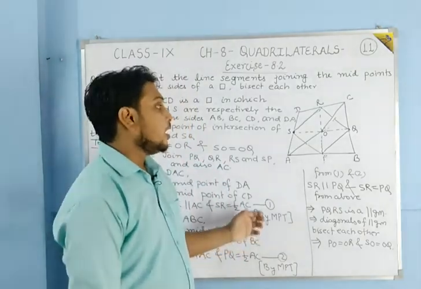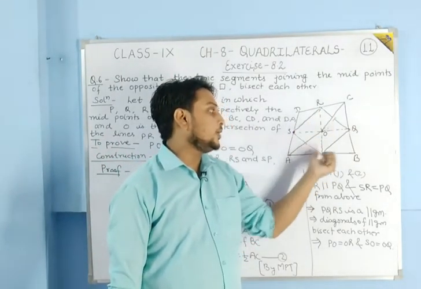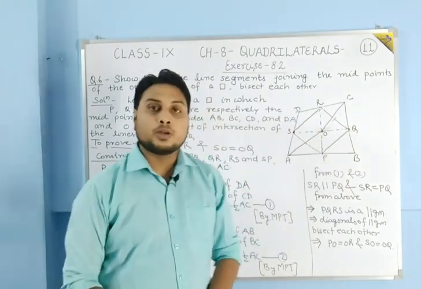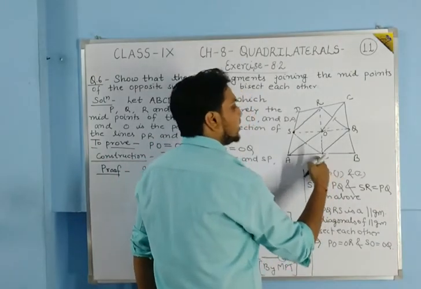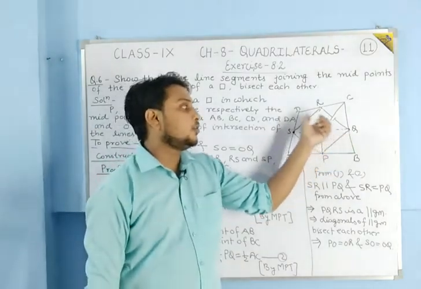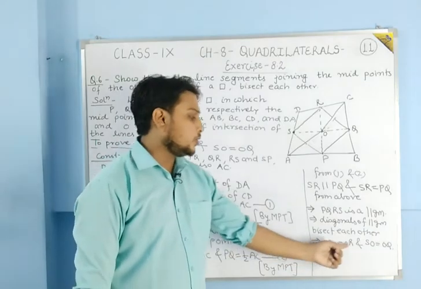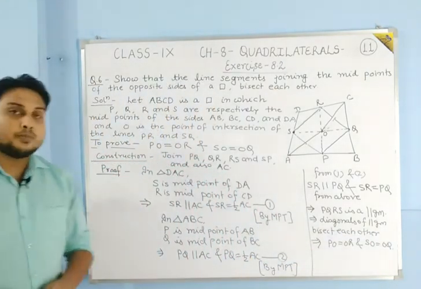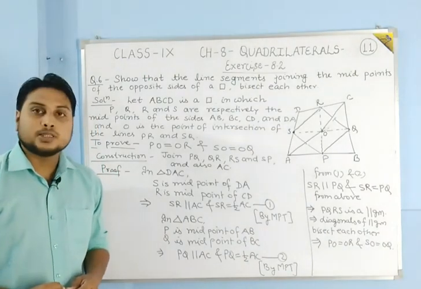In the construction part we joined all the midpoints PQ, QR, RS and SP. Then we showed that PQRS is a parallelogram, and in a parallelogram diagonals bisect each other. So PO is equal to OR and SO is equal to OQ. Now students, you can pause the video and note it down so that we can start our last question of this exercise.